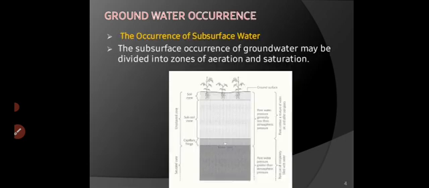This is the well-known theory of the occurrence of groundwater. The subsurface occurrence of groundwater may be divided into zones of aeration and saturation.